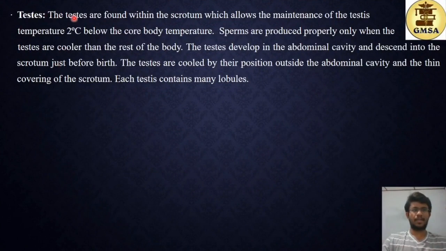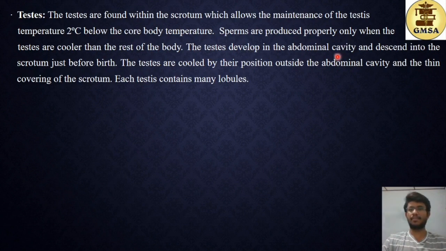The testis. The testes are found within the scrotum, which allows the maintenance of the testis temperature 2 degrees Celsius below the core body temperature. The reason is sperms are produced properly only when the testes are cooler than the rest of the body. So that's why the scrotum, with the testis, is situated outside the body. When it's situated outside, the temperature will be about 2 degrees Celsius less than the core body temperature. This facilitates the spermatogenesis process.